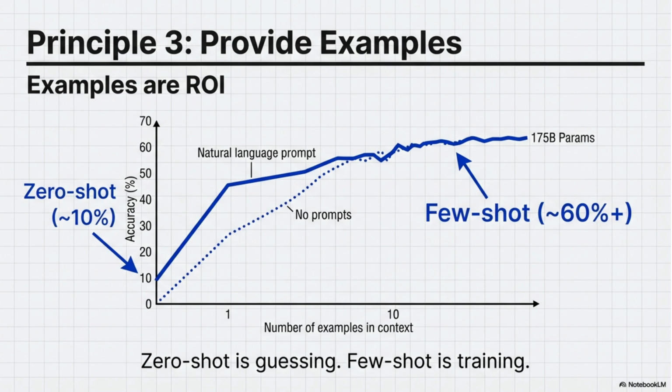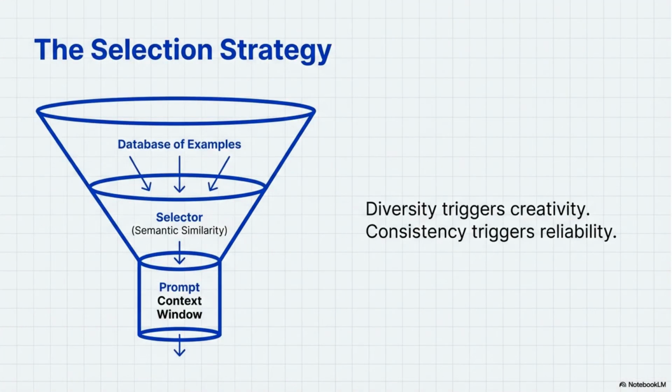Zero-shot prompting is guessing, resulting in low accuracy. Few-shot prompting is training, which dramatically increases accuracy. The selection strategy is crucial. Diversity in examples triggers creativity, while consistency triggers reliability. Use a semantic similarity selector to pick the best examples for the prompt context window.